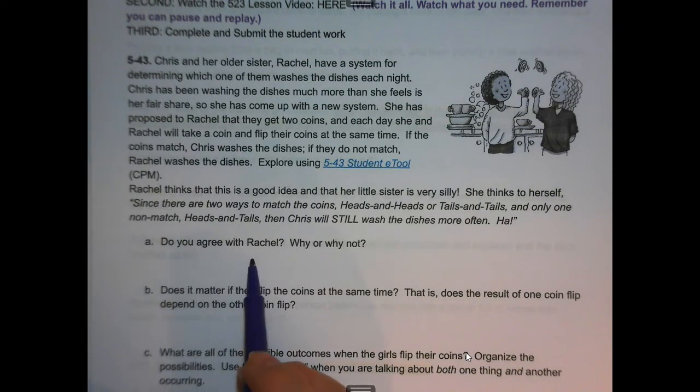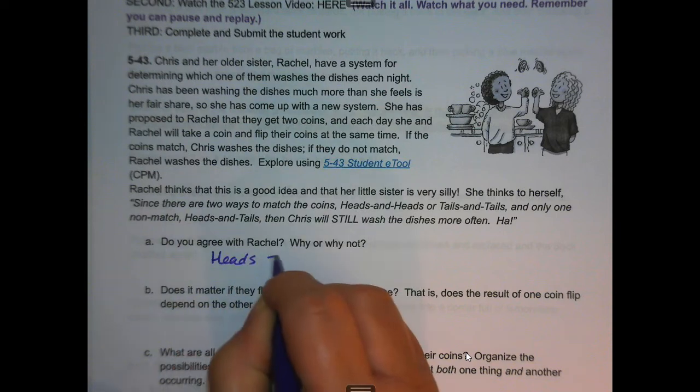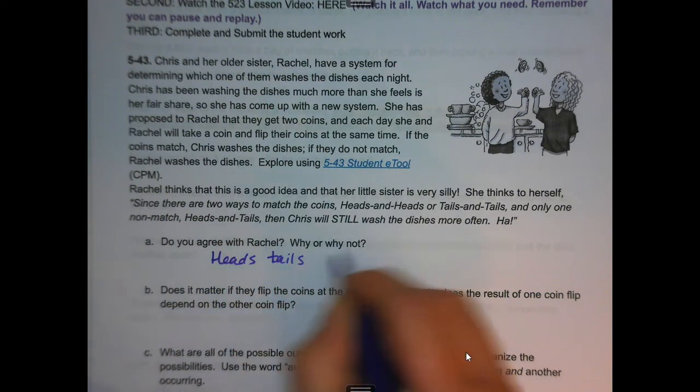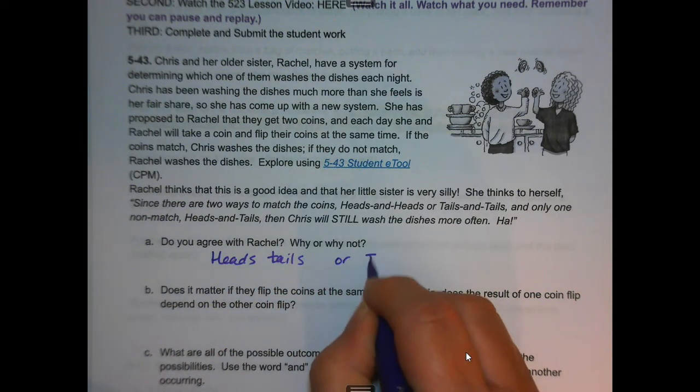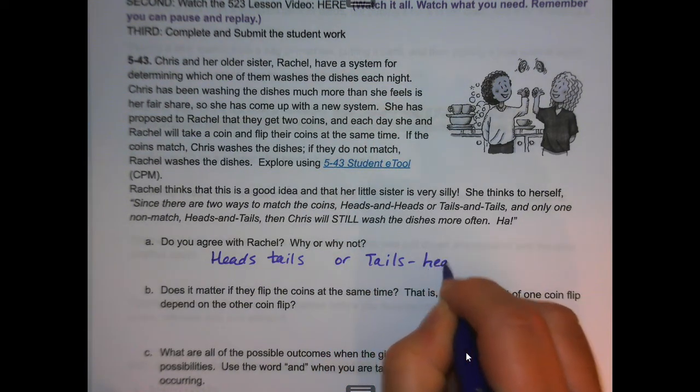Do you agree with Rachel? Why or why not? Now, some of you might agree with Rachel, and some of you might think about how the coins could be heads, tails, or tails, heads.